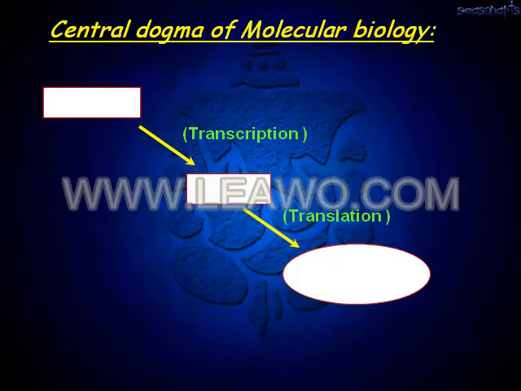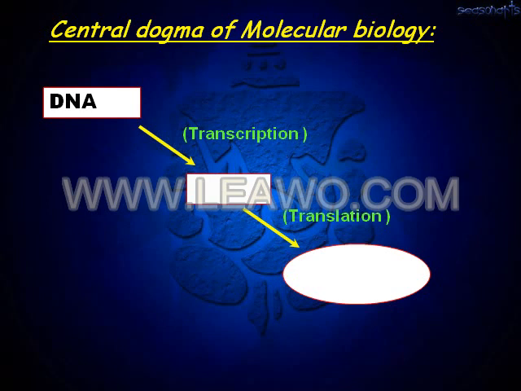Central dogma of molecular biology. That means the DNA acts as a storehouse for the synthesis of different polypeptides. How is it brought about? First, you see this is the DNA, which contains the information for various amino acids or polypeptide synthesis.